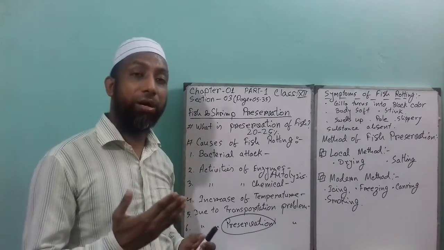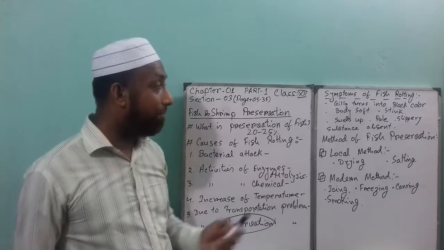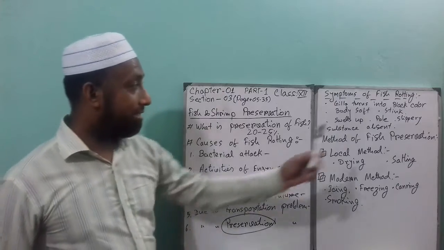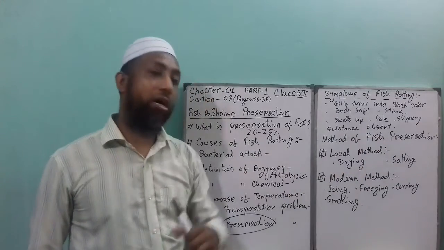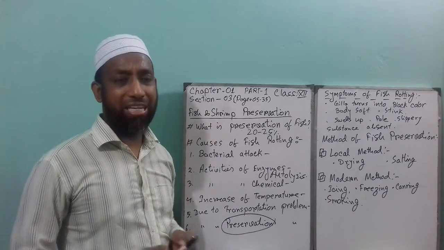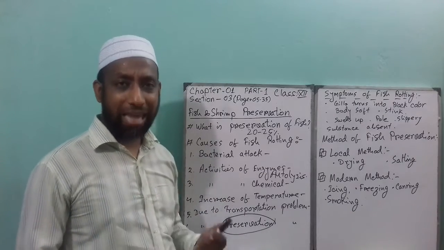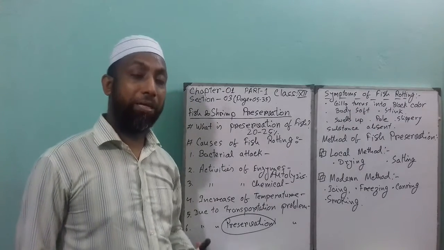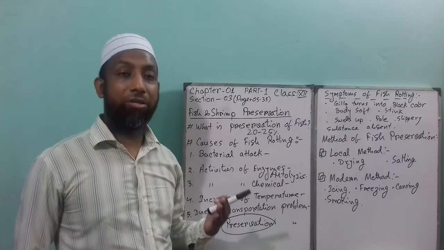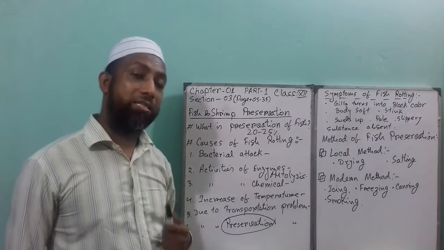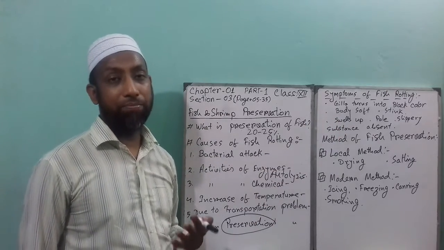The color becomes pale, and the slippery substance of the fish body disappears. From these symptoms a farmer or any person can understand that the fish has become rotten.